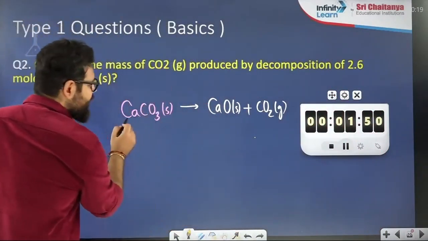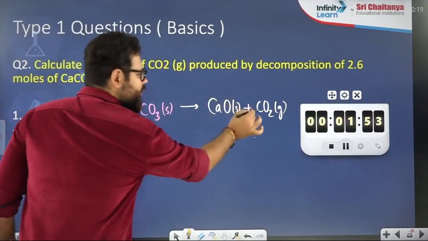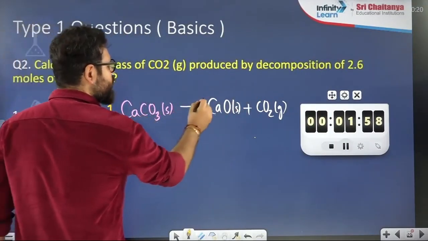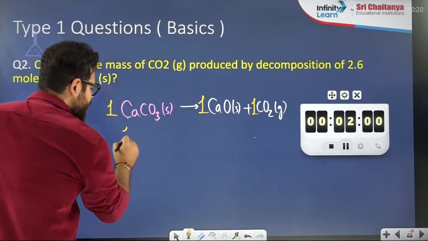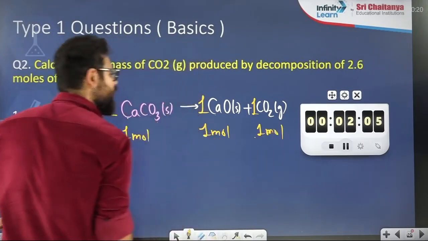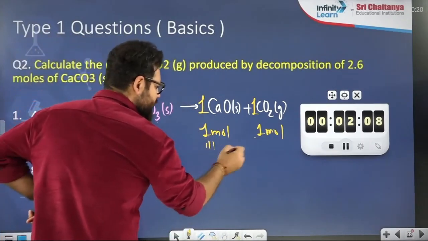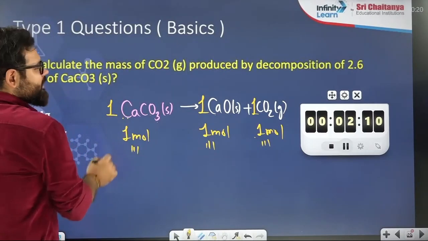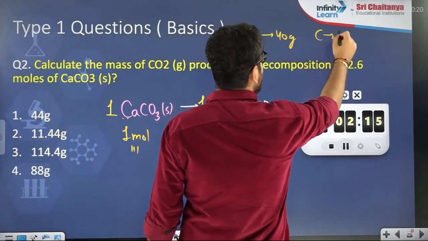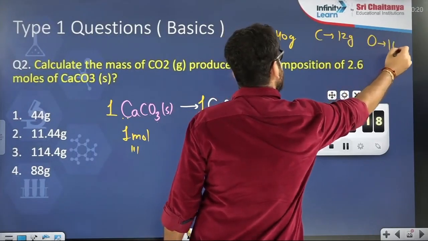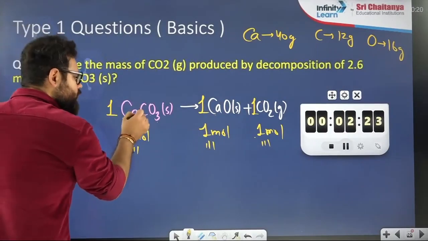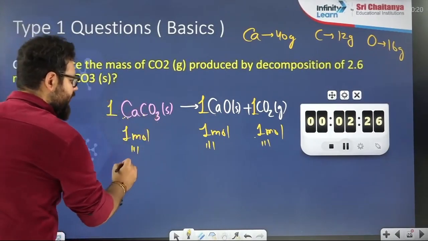First balance. 1 calcium, balanced. 1 carbon, balanced. 3 oxygen, 1 plus 2, 3 oxygen, balanced. 1 mole reacts to give 1 mole and 1 mole. Now convert to mass. The molar mass of calcium is 40 gram. You should know this. Calcium 40 gram, carbon 12 gram, oxygen 16 gram. Add them: 40 plus 12 plus 48, you will get 100 gram.